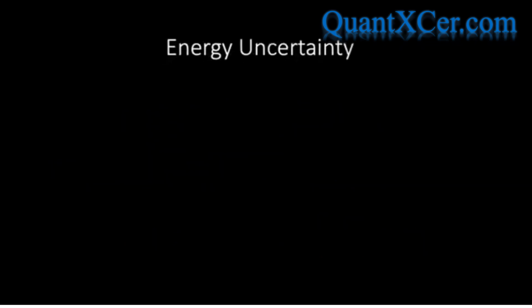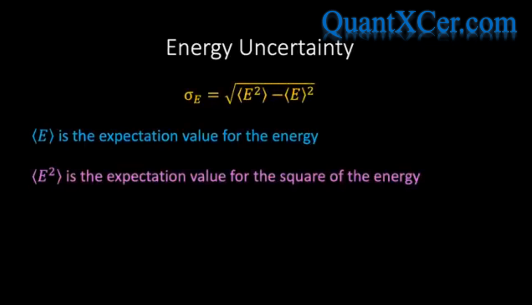Let's now use some of the probability theory we developed earlier to show that a wave function of this form represents a state with a sharply defined energy. So how do we do that? Well, in general, when the energy of a quantum system is measured, the outcome is uncertain. The degree of uncertainty in the energy can be specified by calculating the standard deviation of the energy, which, as we've already seen, takes the following form.